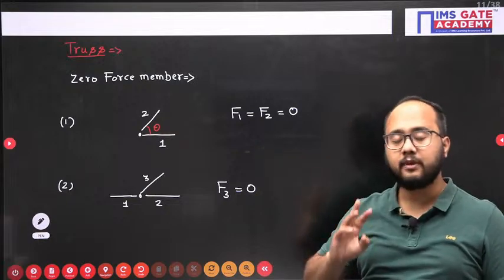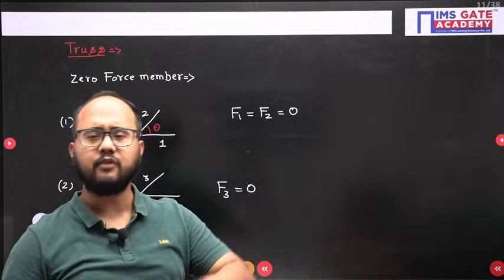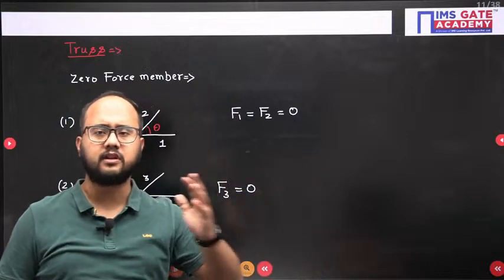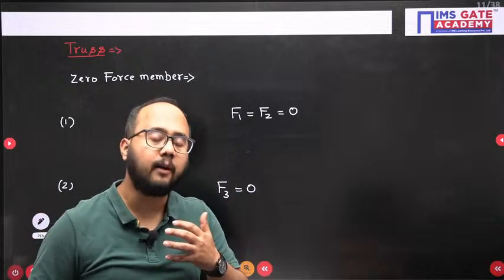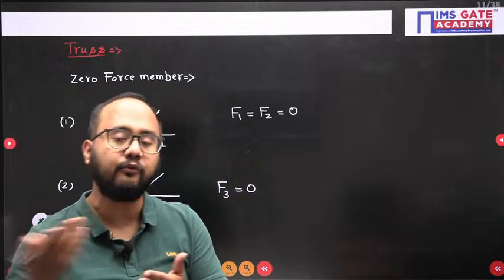Apart from zero force member, what is the next thing that we need to know? The method of section. Method of joint everyone knows, simply equilibrium equations we have to apply. But how to apply the method of section? The approach is not clear. From where we have to start?